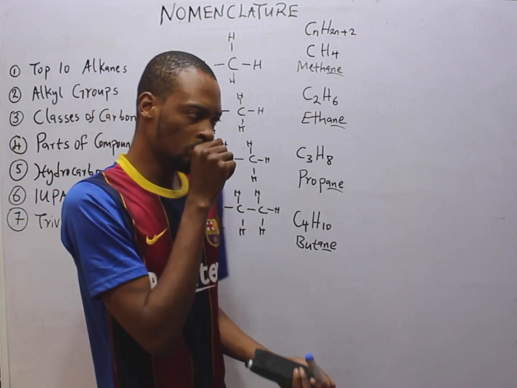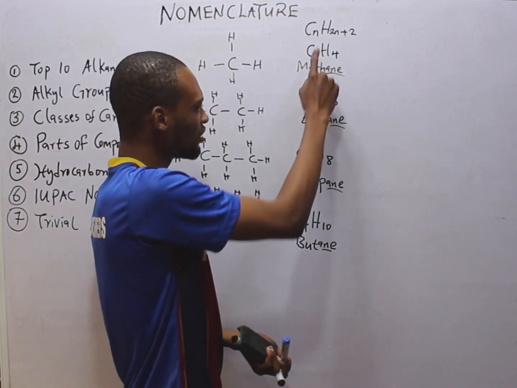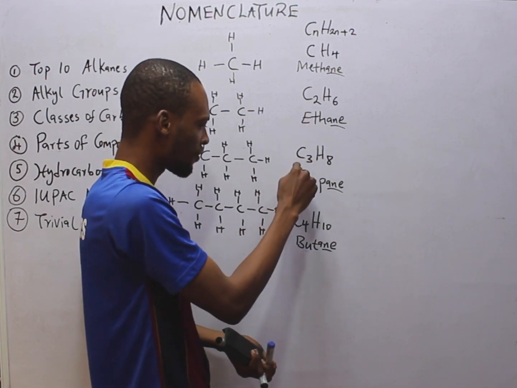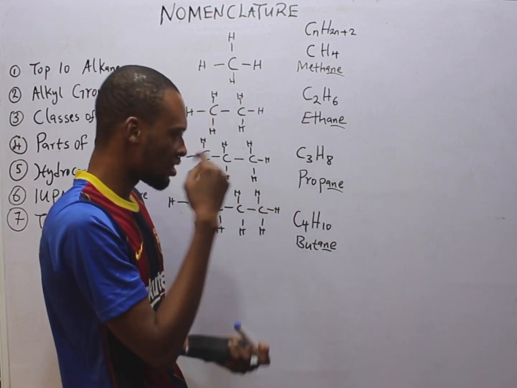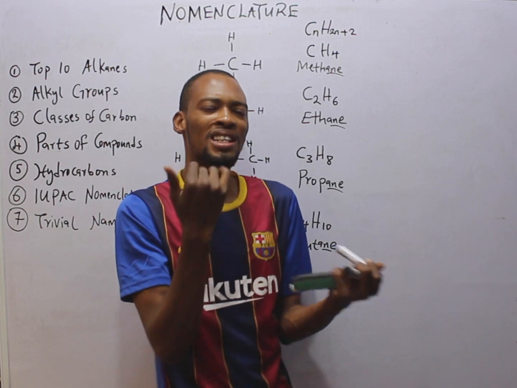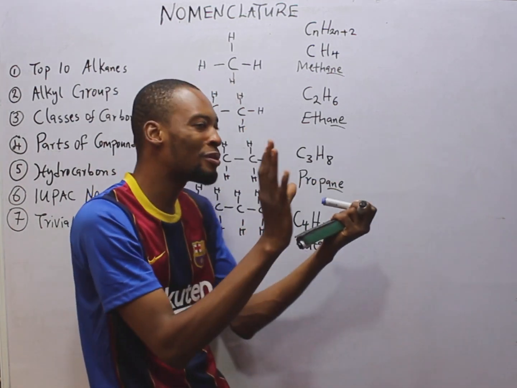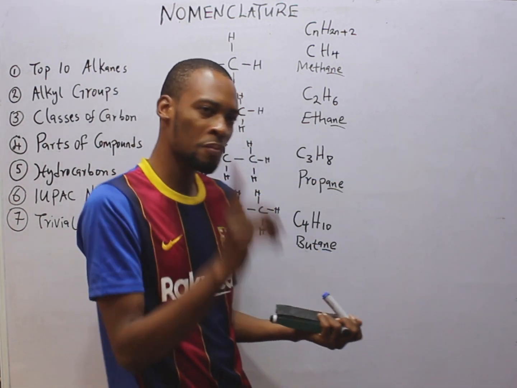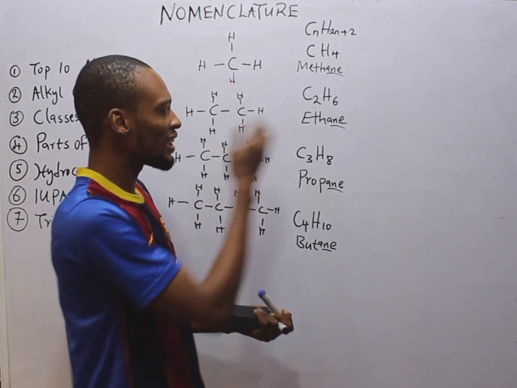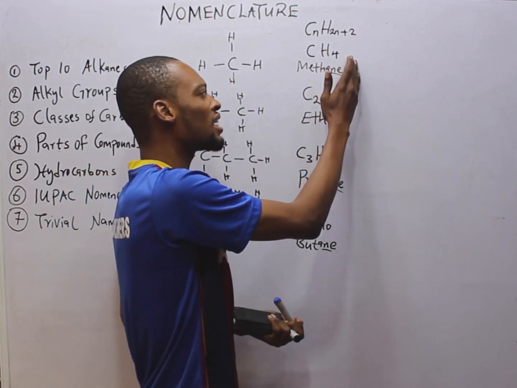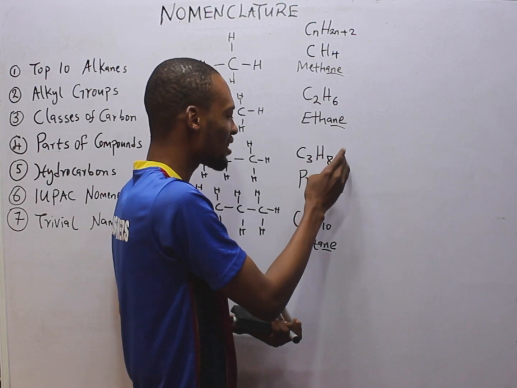Take note of something. The first one has 1 carbon, the second one 2 carbons, 3 carbons, 4 carbons. Now what is the difference in number of carbon between successive members? 1. Look at hydrogen. The first member has 4 hydrogen, the second one 6, 8, 10.